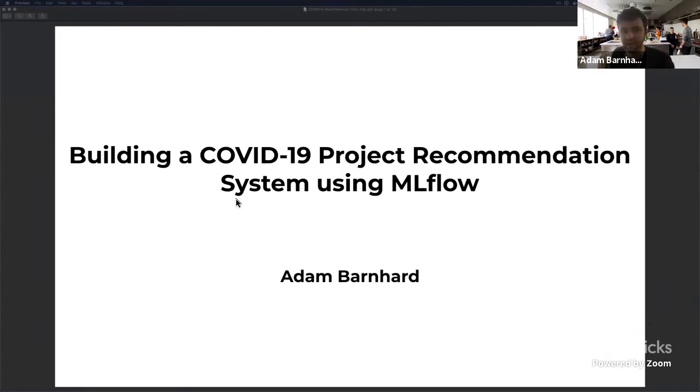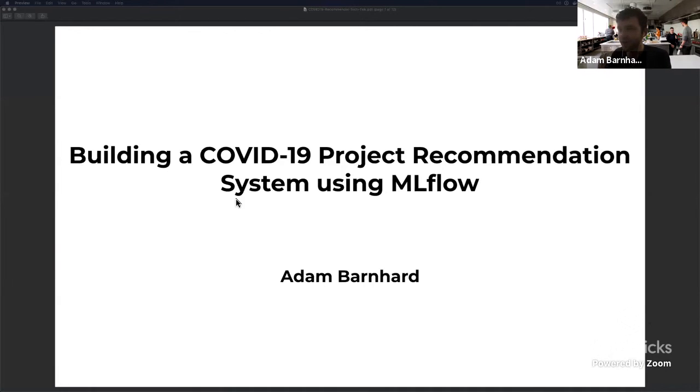Today we're going to be talking about building a COVID-19 project recommendation system using MLflow and a couple of other tools from end to end. So everything from coming up with the idea to build this project all the way to actually implementing it and having a system that somebody else can use and interact with.